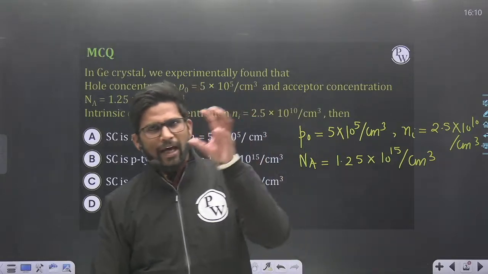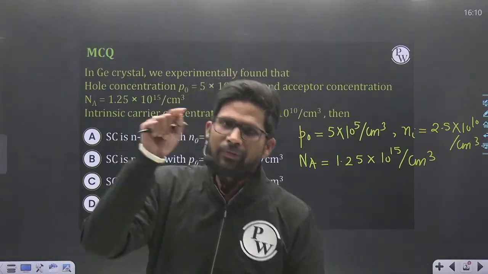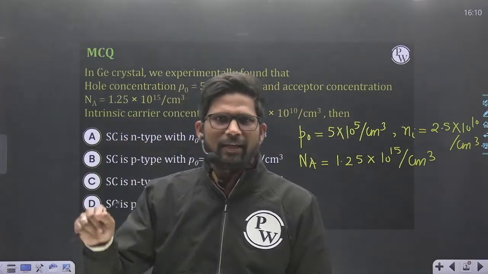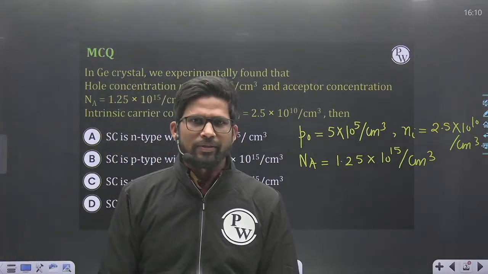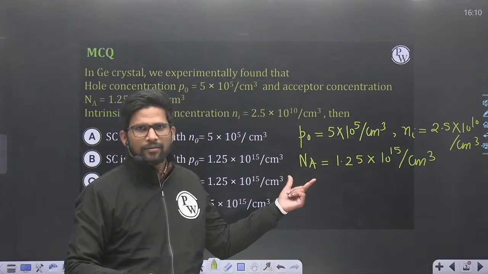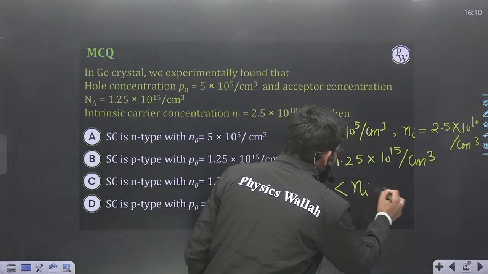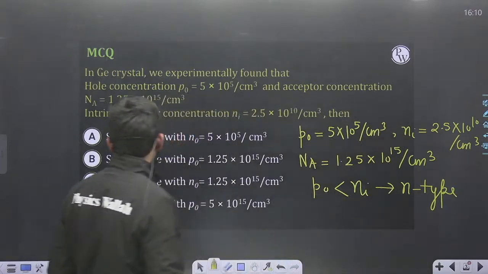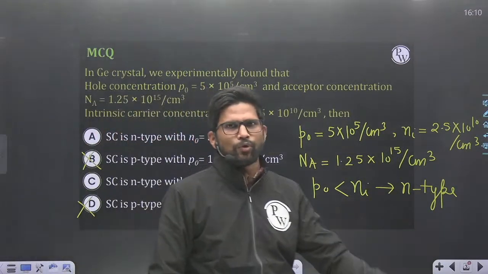Similarly, if there is a P-type semiconductor, then electron concentration N naught will be less than Ni, and P naught, the hole concentration, will be greater than Ni. So here clearly the hole concentration is mentioned. Hole concentration P naught is clearly less than Ni, so the semiconductor is N-type. So whatever option is of P-type is totally wrong. B and D could not be the option, 100% could not be the option.